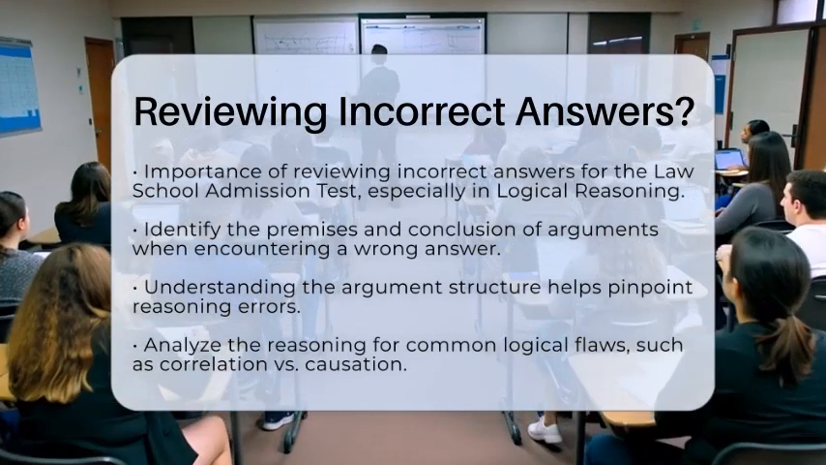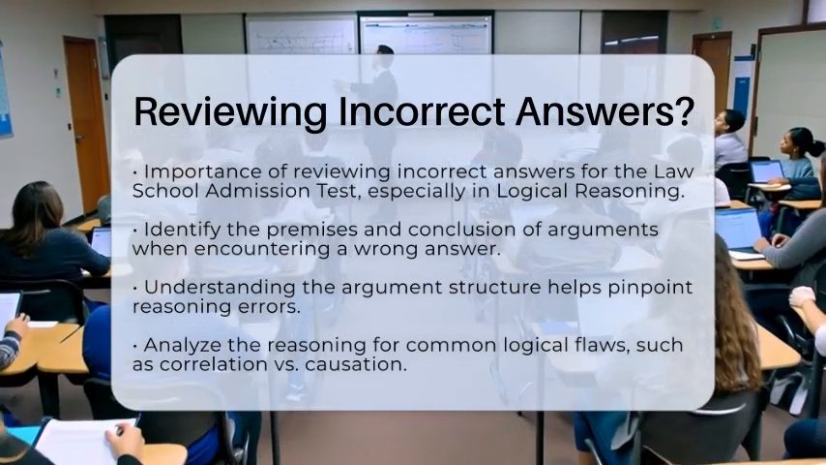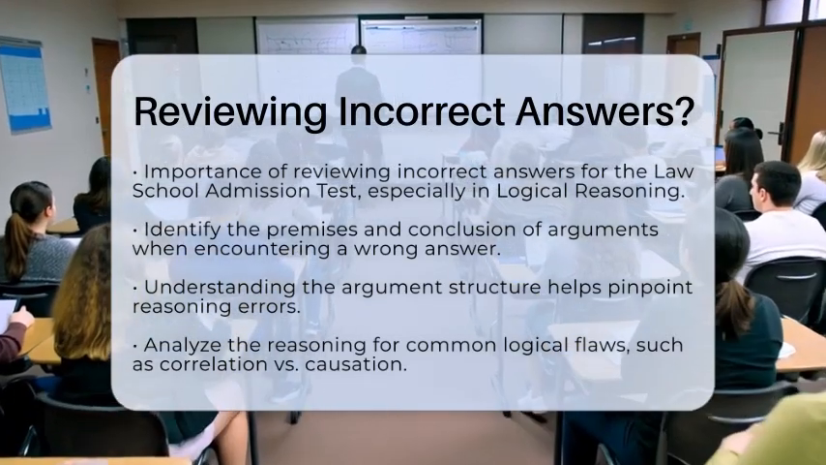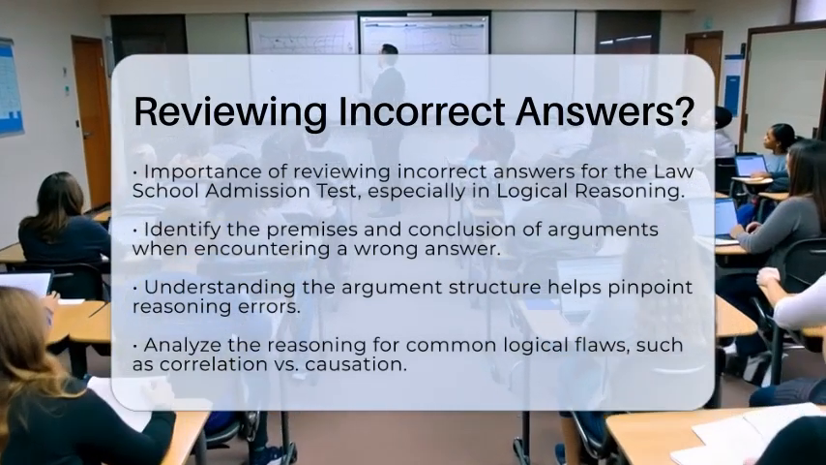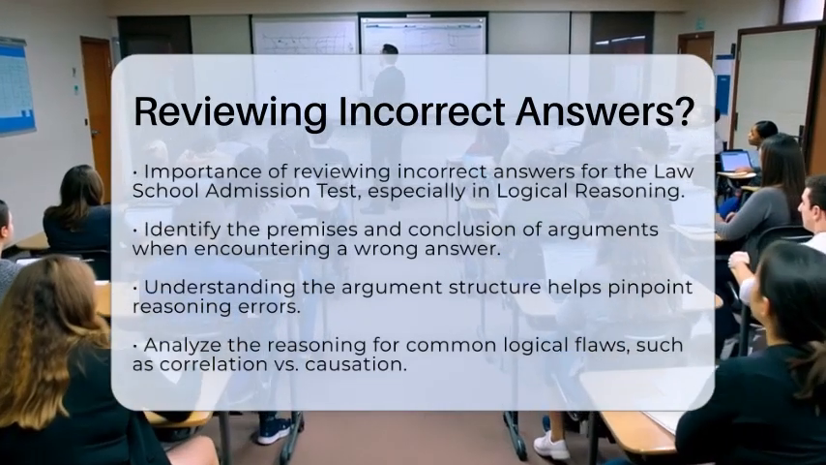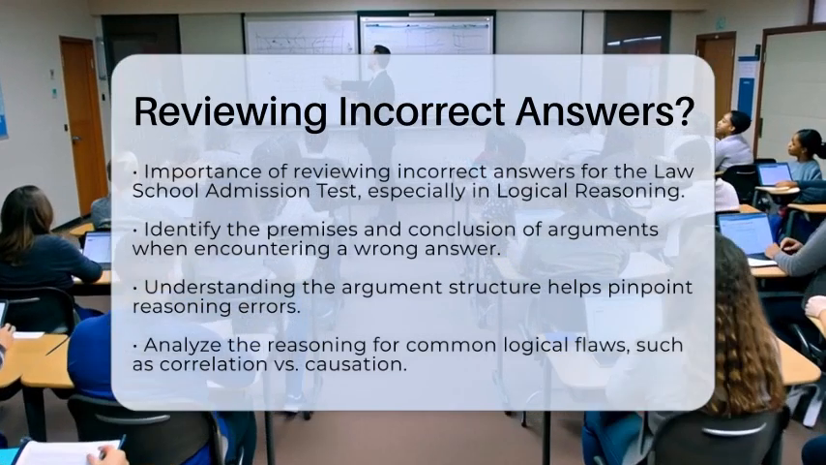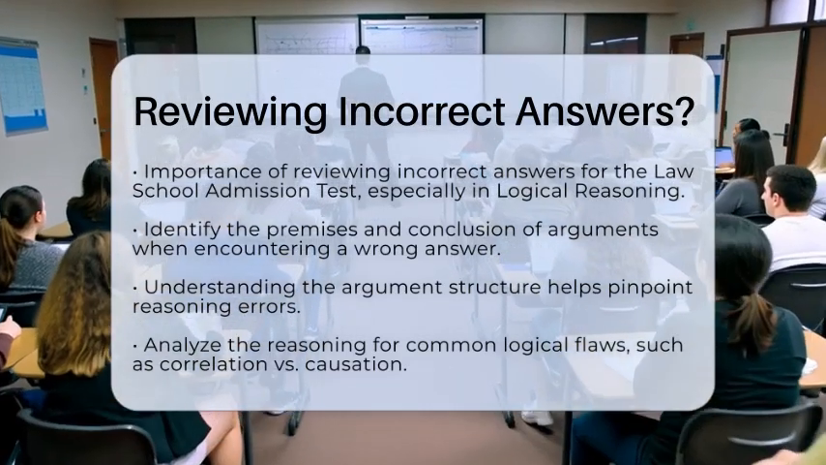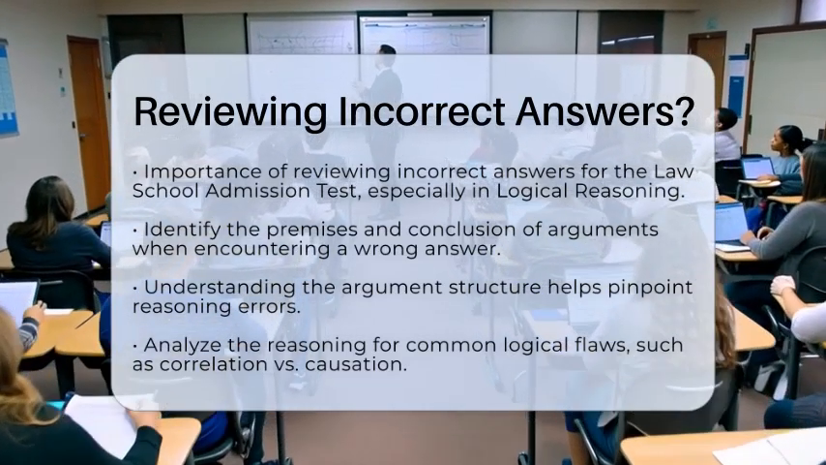First, when you come across a wrong answer, take a moment to identify the argument's premises and conclusion. This means clearly outlining what the argument is trying to prove and what evidence supports it. By understanding the structure, you can see where the reasoning may have gone wrong.